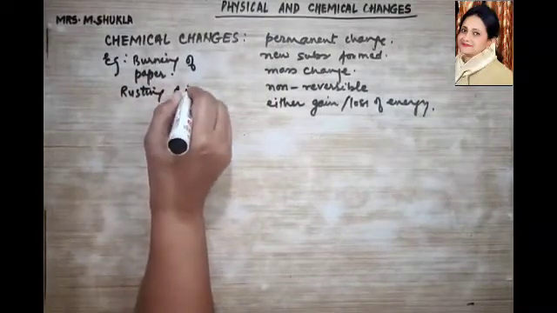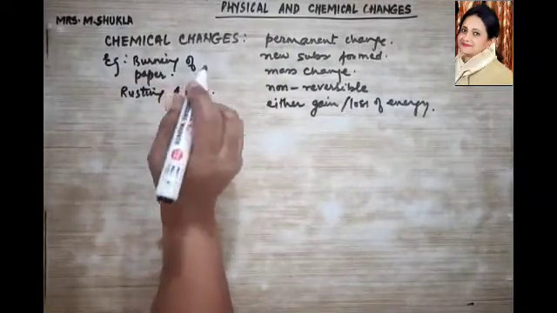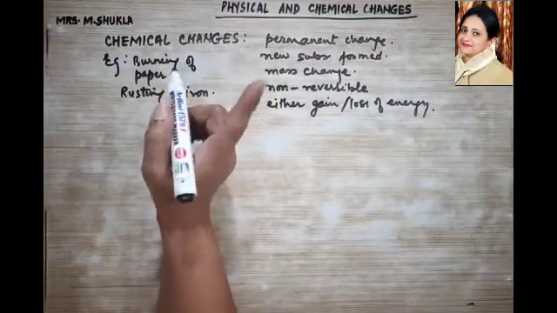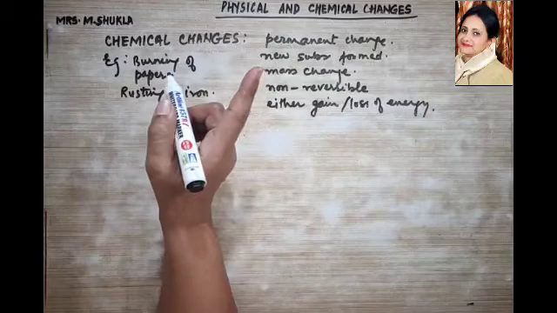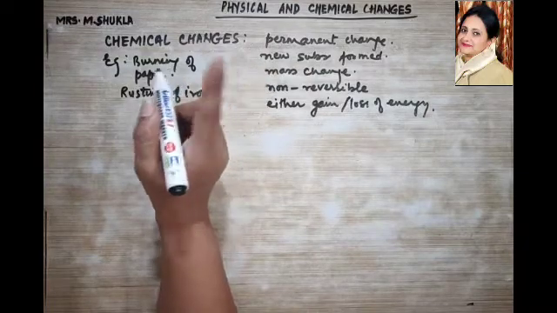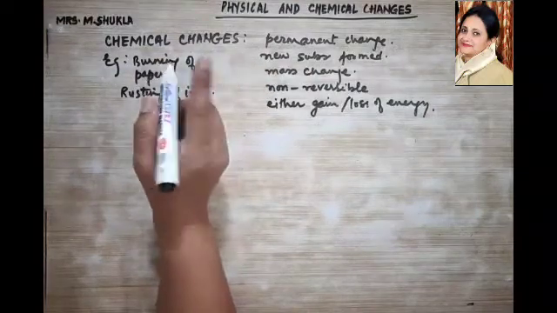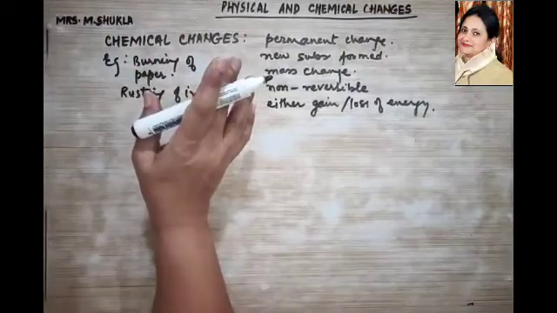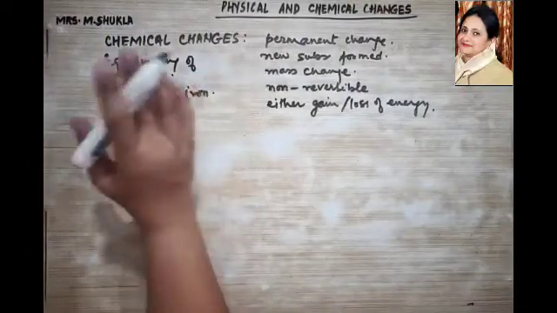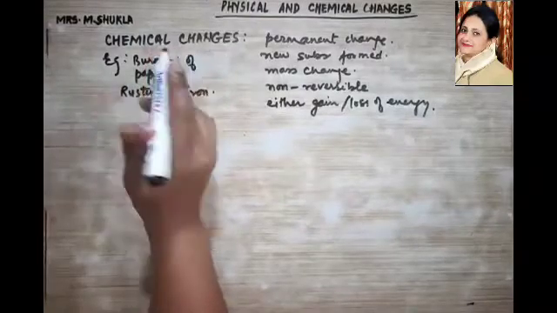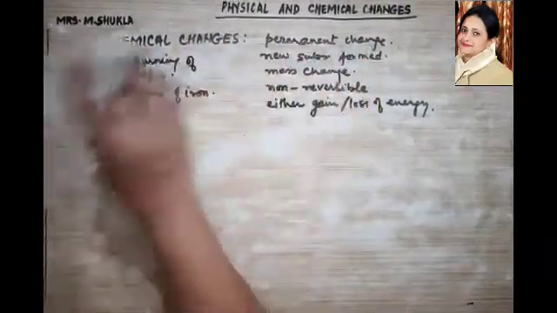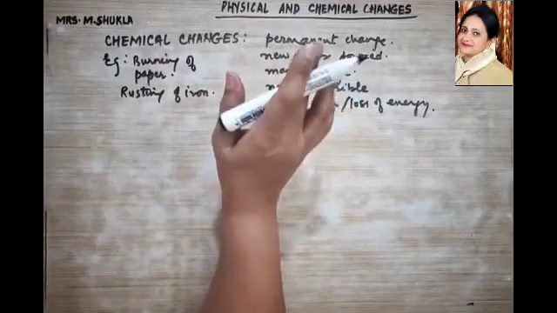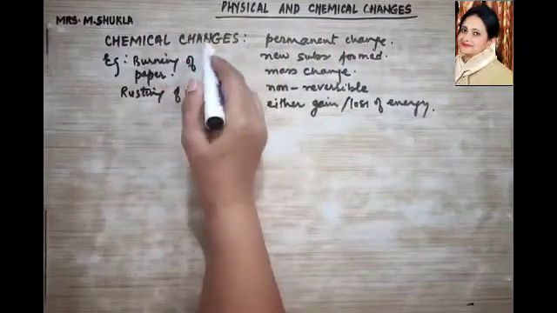Then another example, you all must be knowing it very well. Rusting of iron. It is always a chemical change. If you take an iron and keep it in the air for a longer time, what will you see? Due to the presence of moisture in the air, it forms a reddish brown coat over it. And what is that called? Rust, right? And once the rust is formed, it is a permanent change. You cannot remove that rust from the iron. Therefore it is a chemical change.